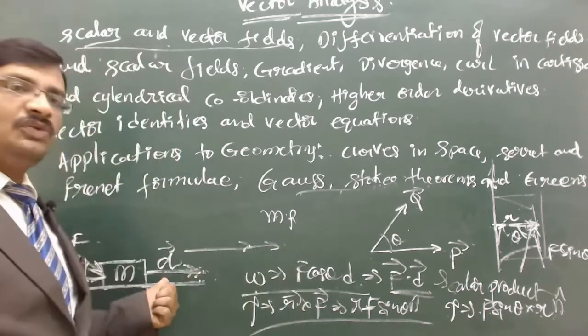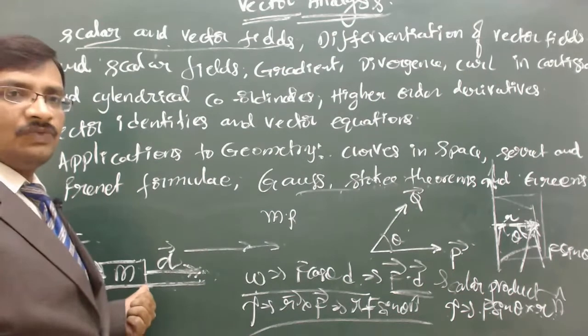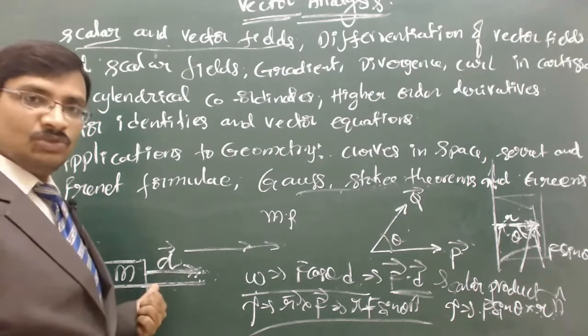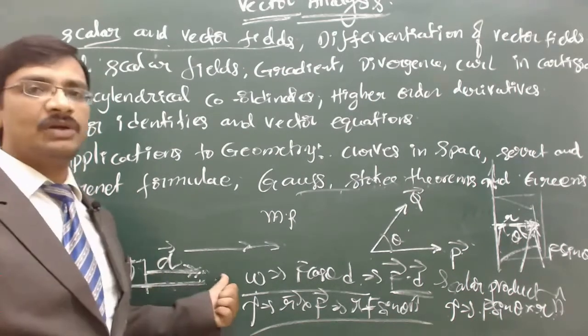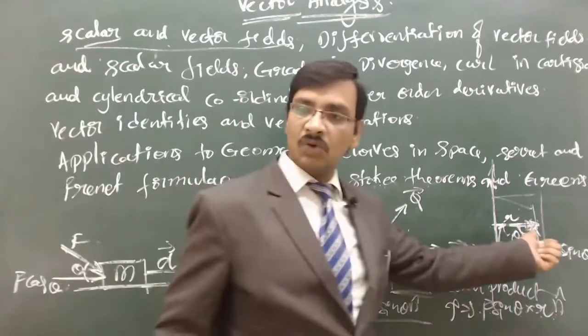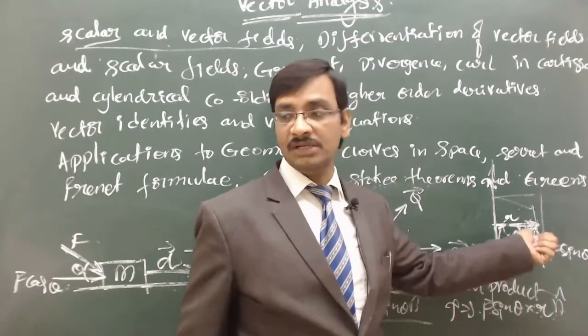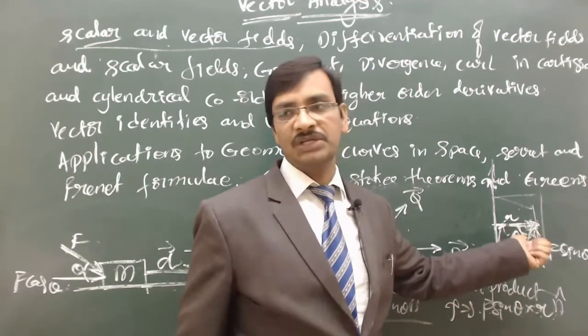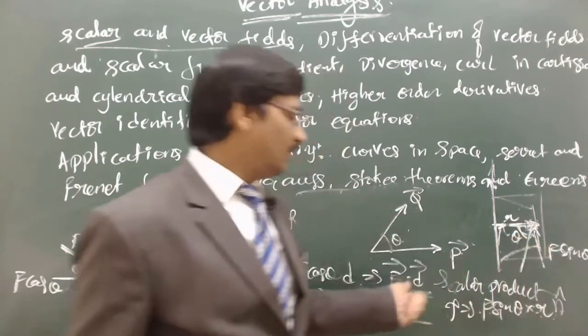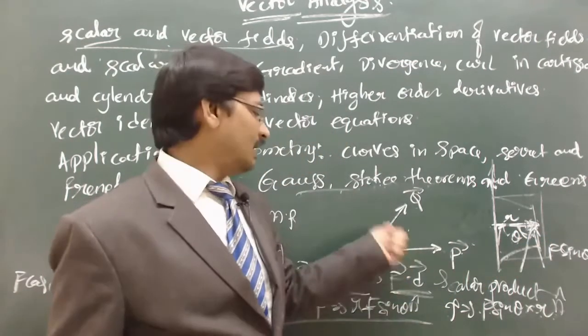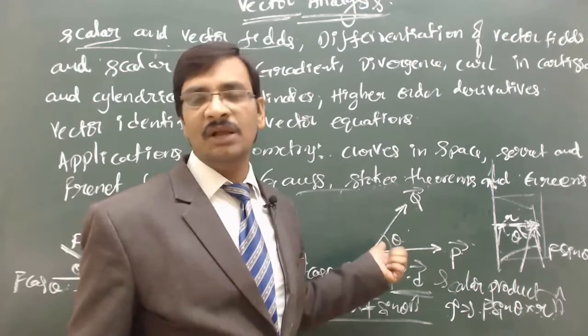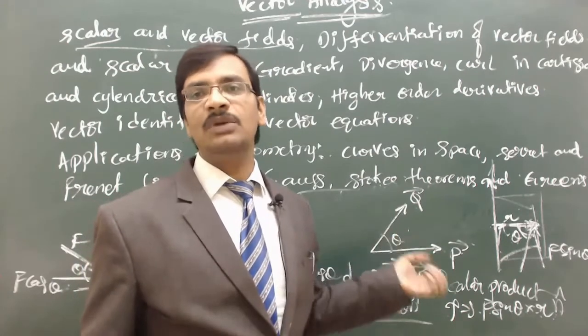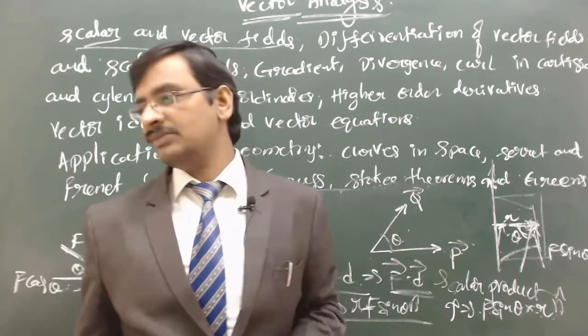In one case we require only the parallel component of the force and the multiplication is meaningful, hence we have defined the dot product. And here the perpendicular component is the only essential component useful in making this rotation, hence we take the cross product. The rest of the directions we don't need to consider because they have no physical meaning for us. Got it?